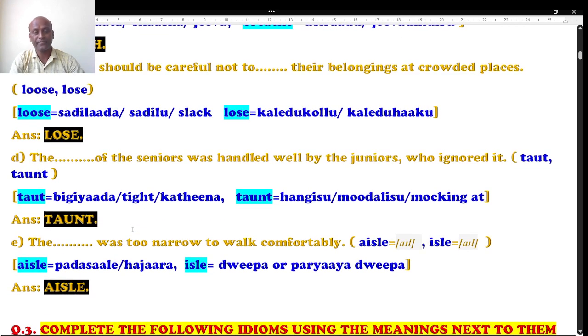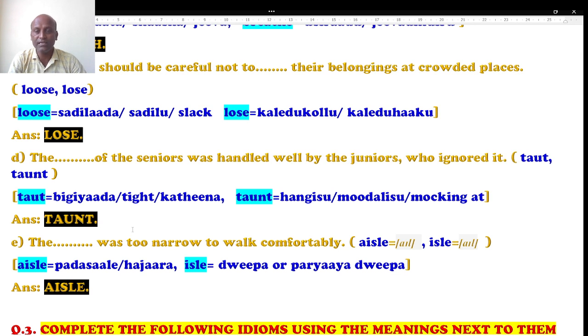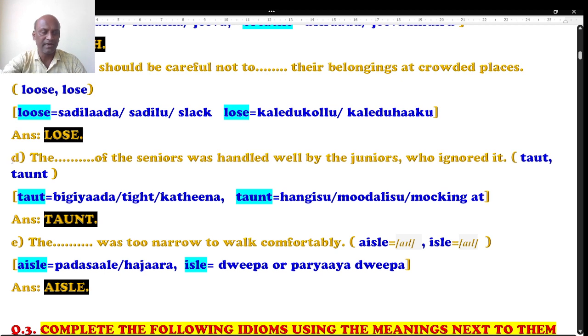Question number D. The dash of the seniors was handled well by the juniors who ignored it. Let's see the options, you will get to know that. First one is taut. Taut in the sense of tight. Next one is taunt, which is mocking at.